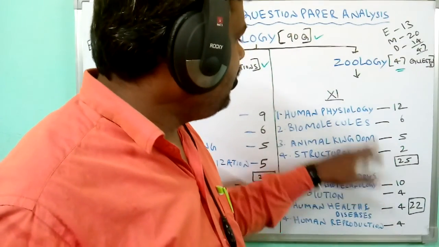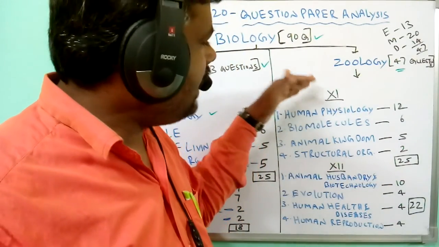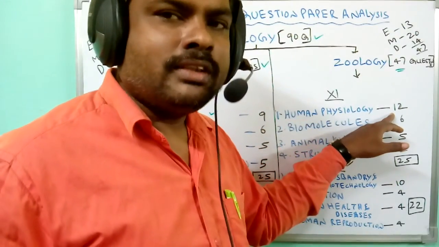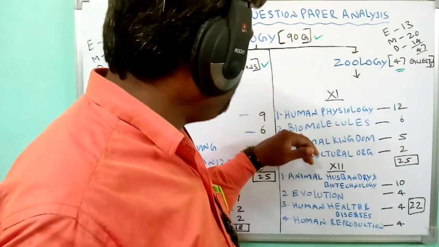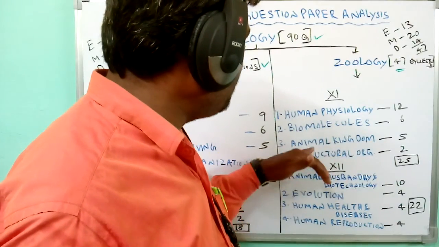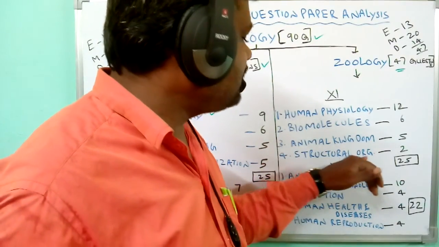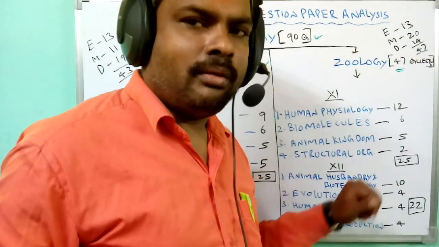Like this, in the first year syllabus, that means the class 11th syllabus, more weightage is given to the human physiology chapters. Next priority is given to biomolecules, next to animal kingdom, and less priority is given to structural organization in animals.